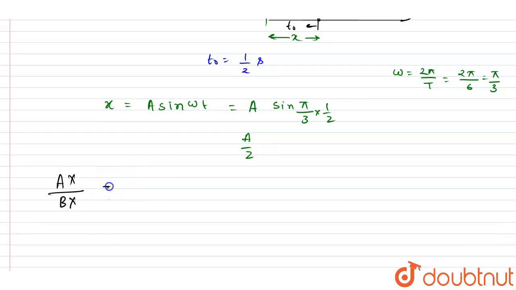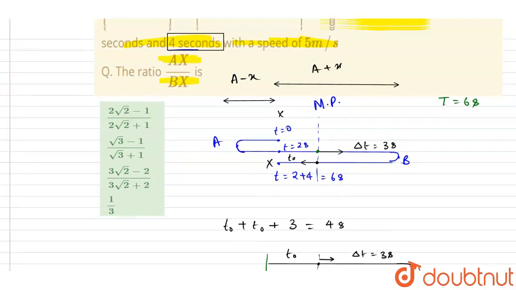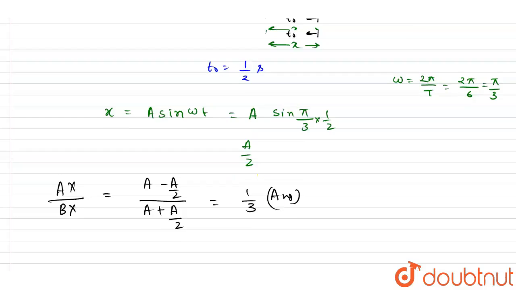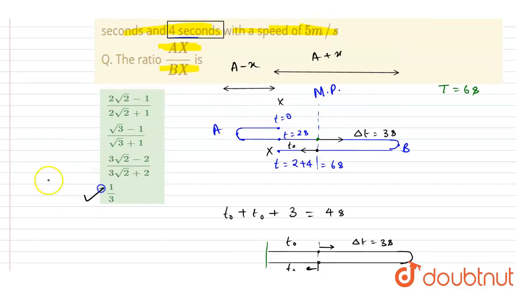So I will write down A minus x. So if you see, we want the ratio of AX and BX, right? So already we got the value of distance of the point x from the mean position. So taking the distance from the mean position as reference, we are solving this and we got 1 by 3, and now you can check D is the correct answer.